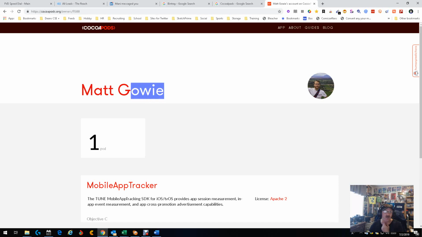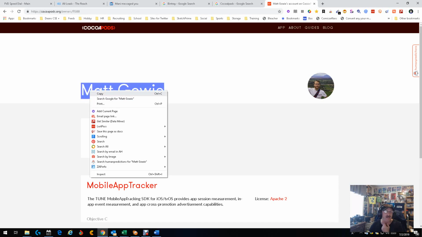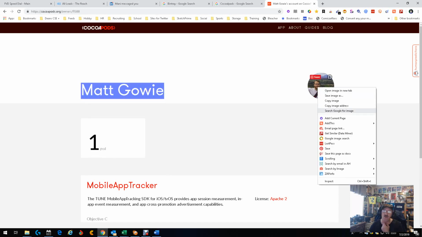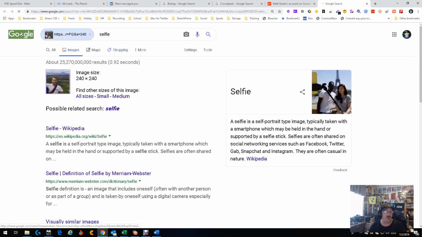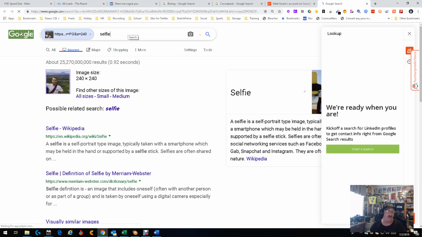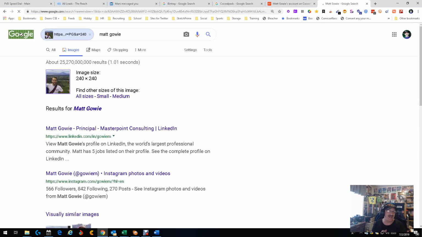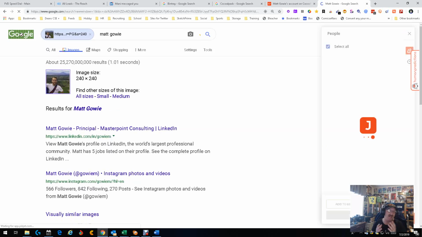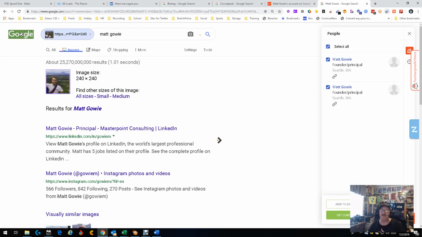So what we're going to do is this is how we're going to search. We're going to get the Matt Gowie, and then we're going to get this little picture and do a search for Google image, because this seems to be the way we're going to do it. Now we will look at a couple other people just to make sure that maybe some of them have more info than this one. We're going to put in Matt Gowie and see what that gets us. And what do you know? LinkedIn profile, Instagram, we're done. So that's how simple this is going to be.